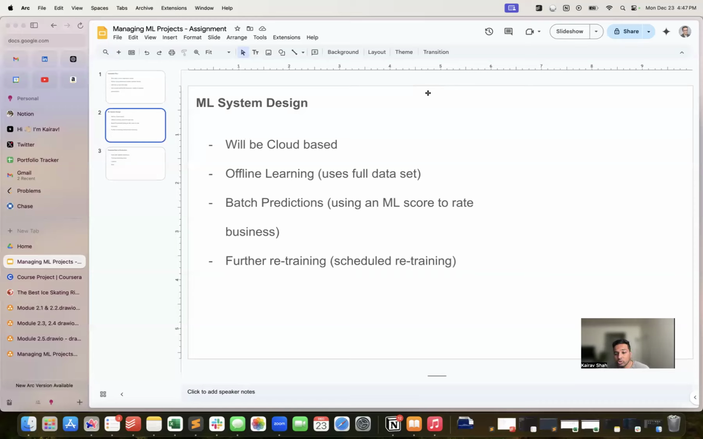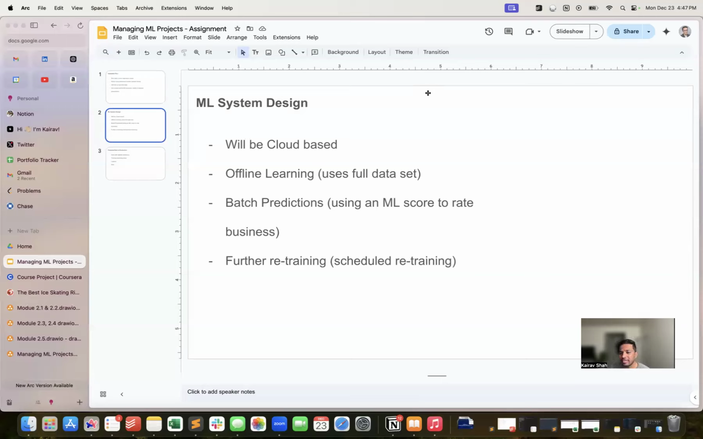Offline learning, we want to use the full data set. We want to make sure we consider each and every feature, each and every data point, in training or building this model. We want to consider all the features that go into the model.